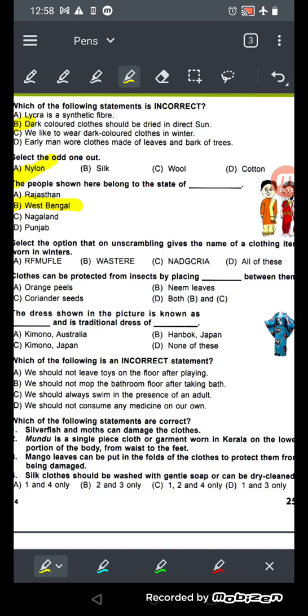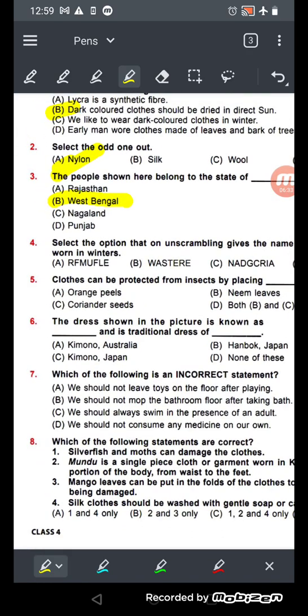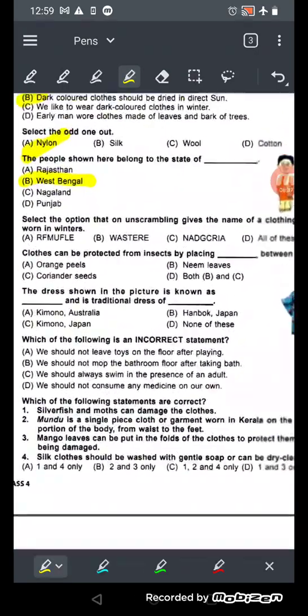See how number A, if we correct it, it will be muffler. If number B is done, then it will be sweater, and number D will be cardigan. Okay, so all this we wear in the winters. So the number D will be the right answer, all of these.